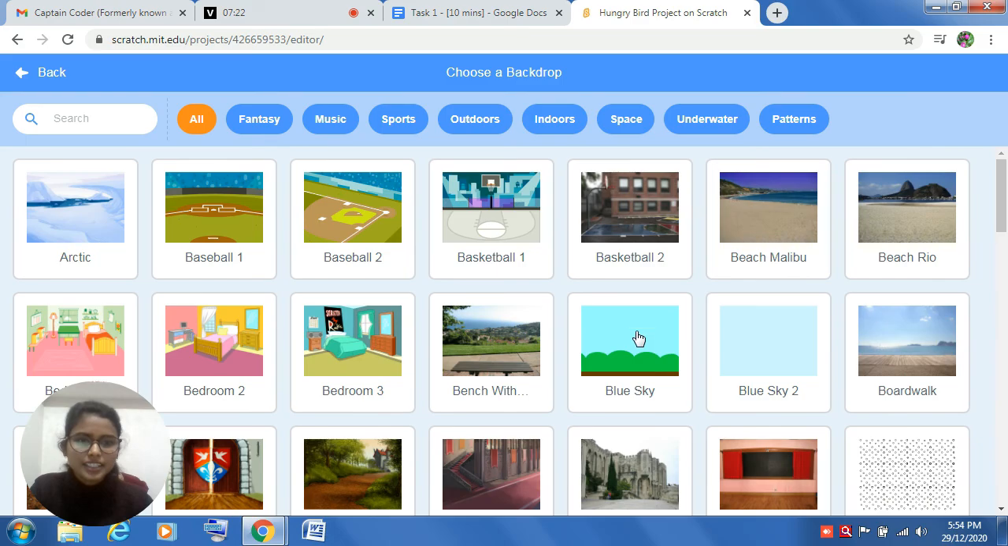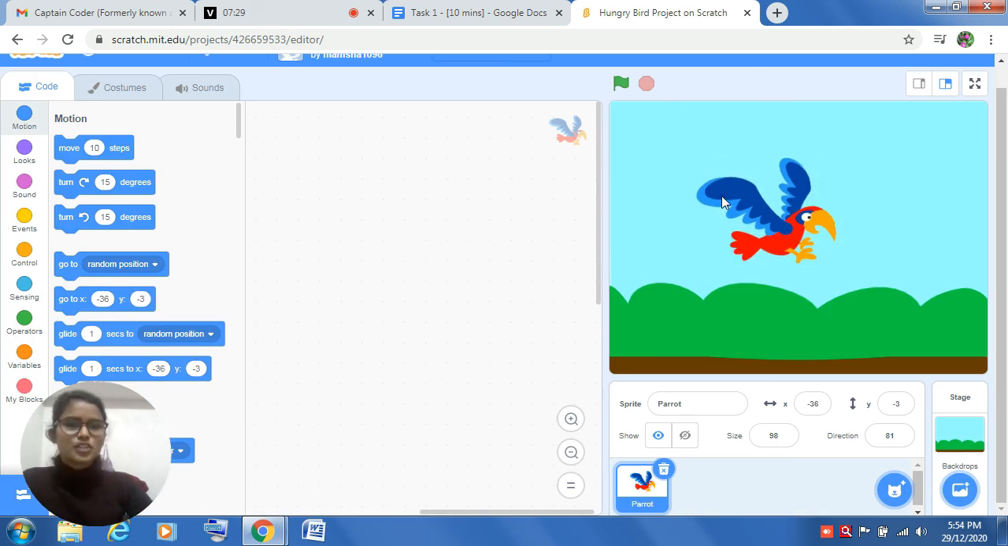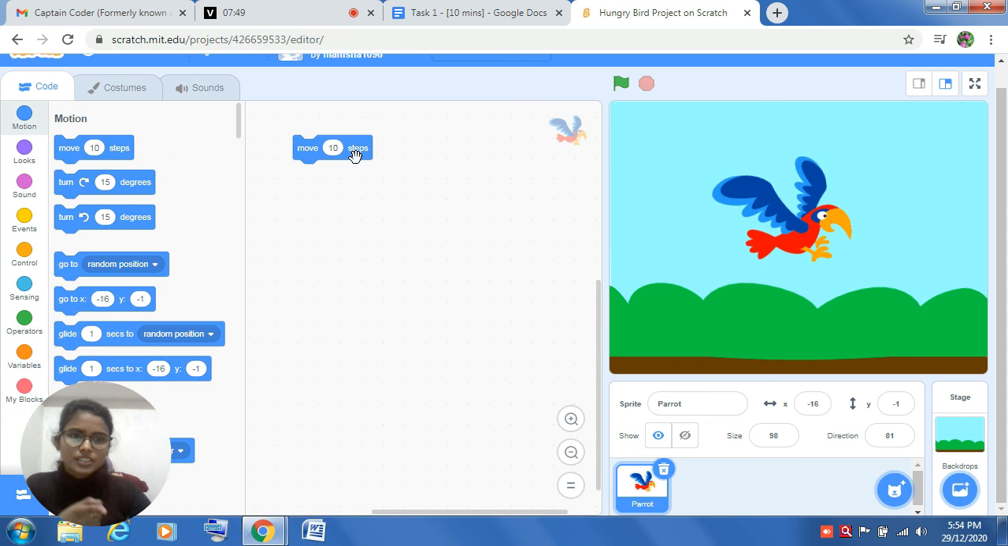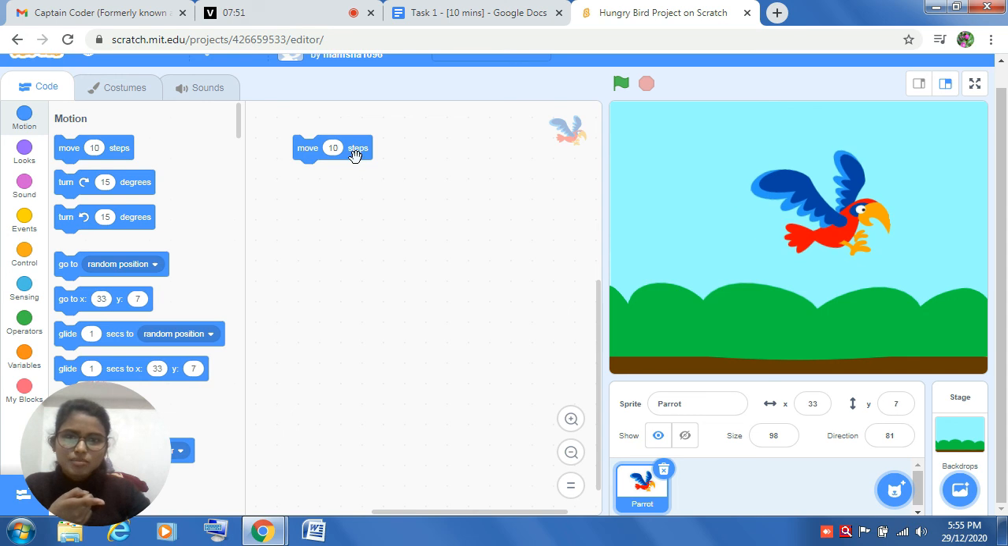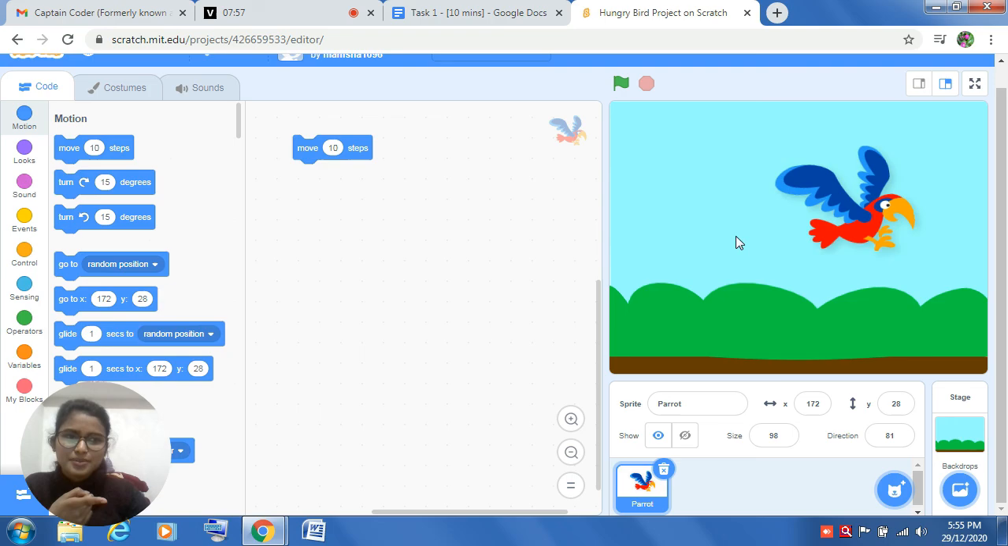I think this would be nice. Is this looking nice? Great. So here you could choose your backdrop. Now what will you do? You want this parrot to move? Yes. Let's start this. Let's use this block over here. When you click on this, see, your character, your sprite is moving 10 steps. Okay? Now, ask him to come back.